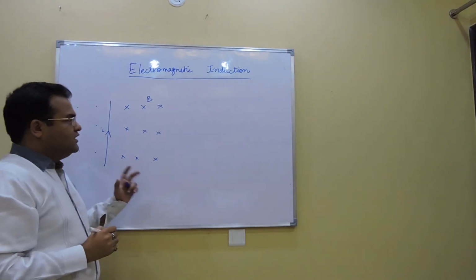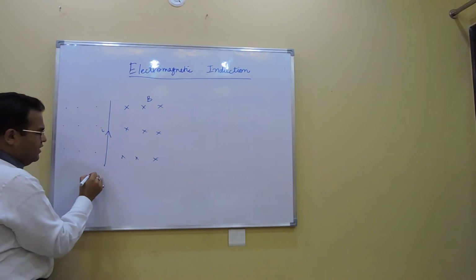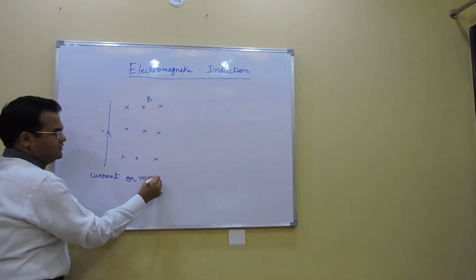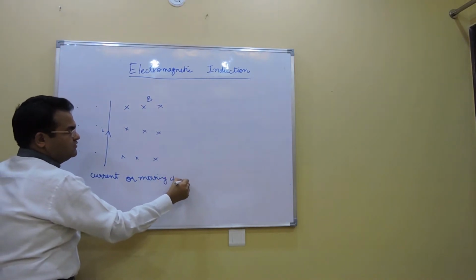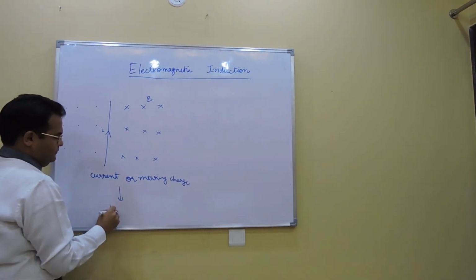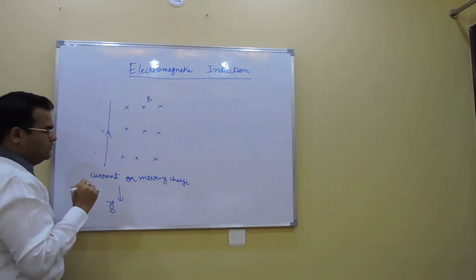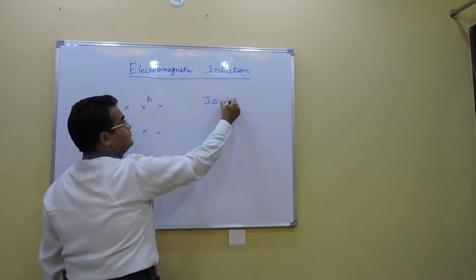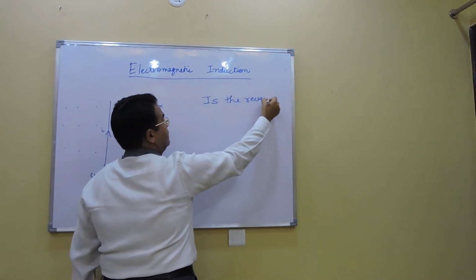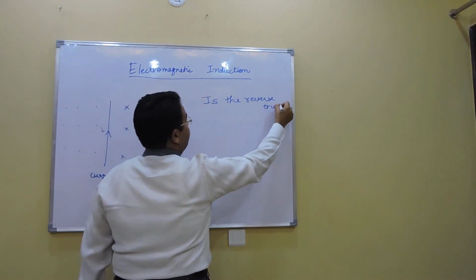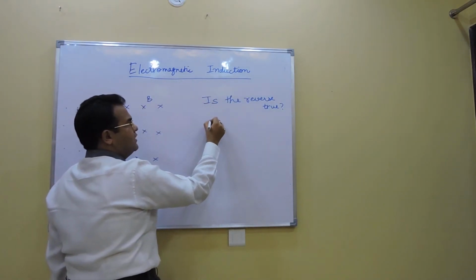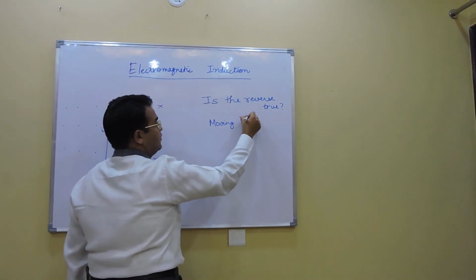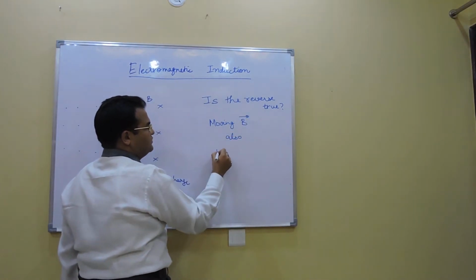So now the question arises: here a current or moving charge produces magnetic field. Is the reverse also true? That is, will a moving magnetic field also produce current?